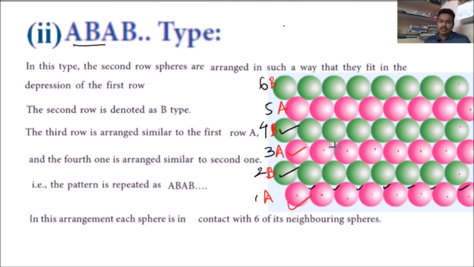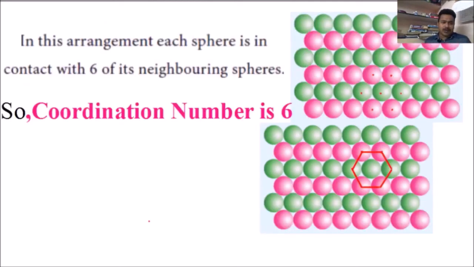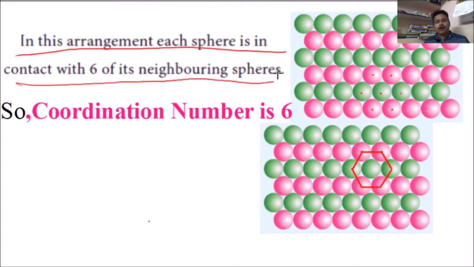In this also we can state the coordination number. When you are talking about this ABABAB system, in this arrangement each sphere is in contact with 6 of its neighboring spheres. In this two-dimensional system the coordination number is 6.